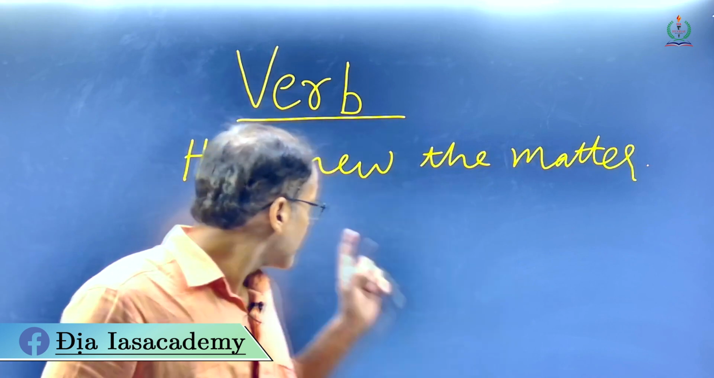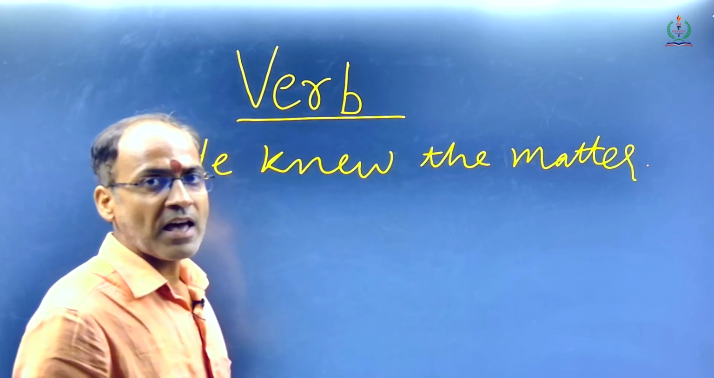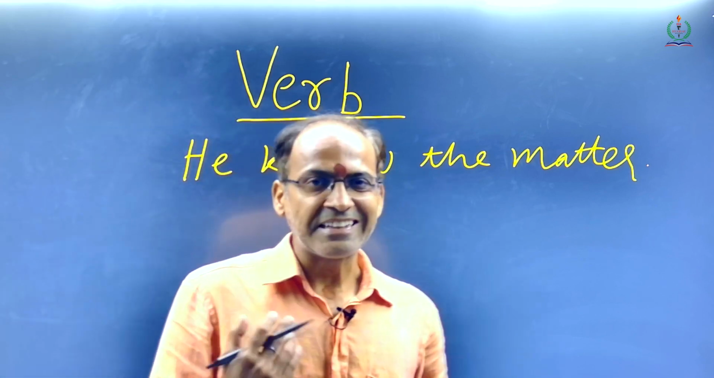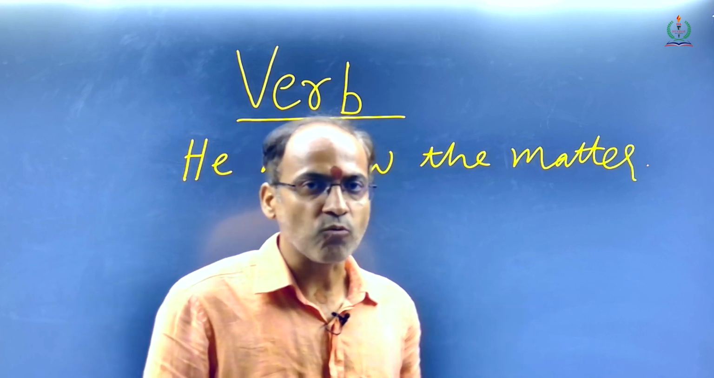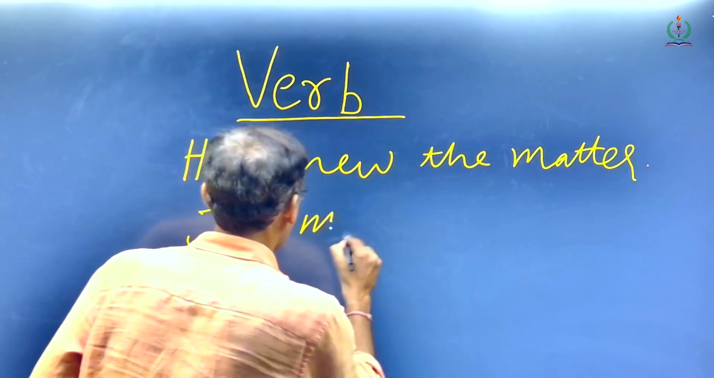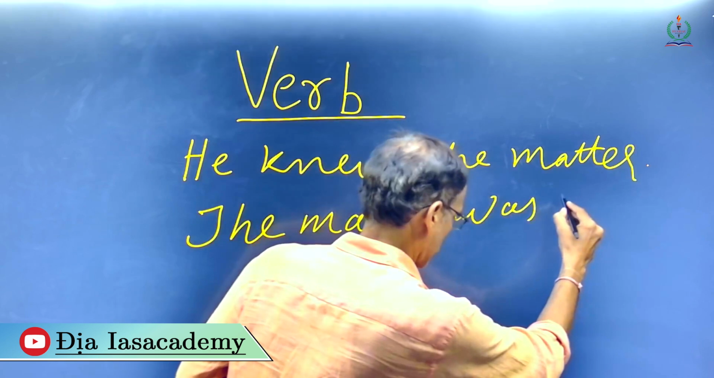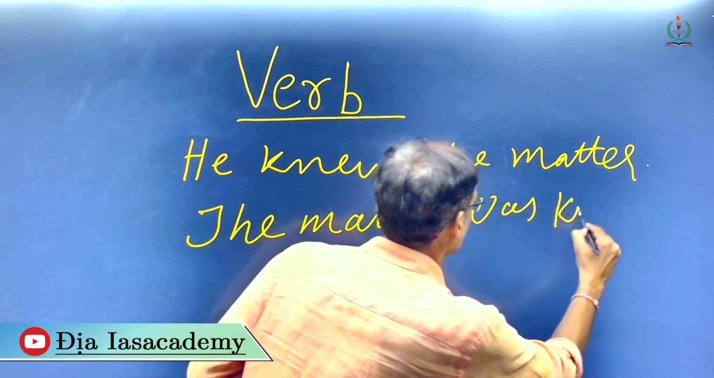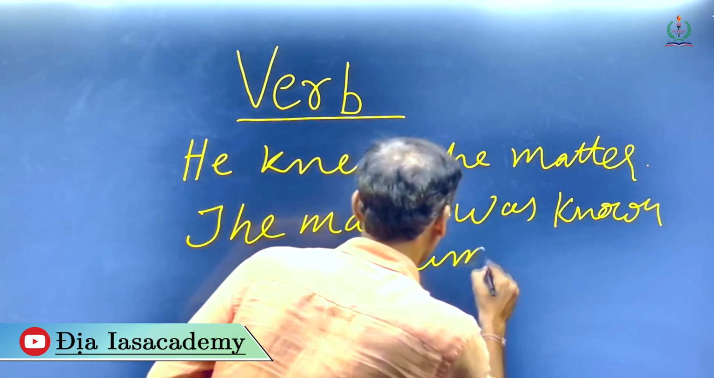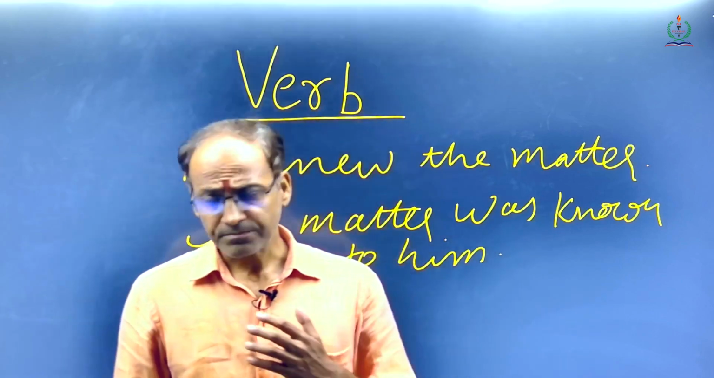I have just written this sentence, he knew the matter. It also has a passive voice form. This sentence can also be said in a different way: the matter was known to him. That's also another way of writing this sentence.